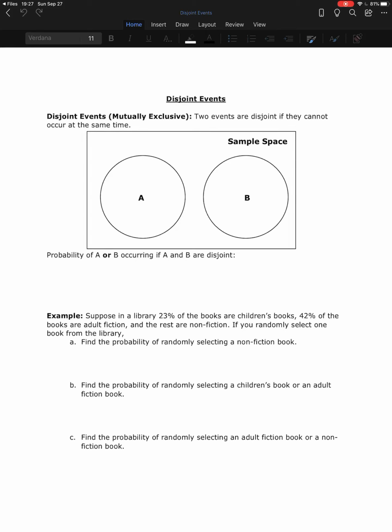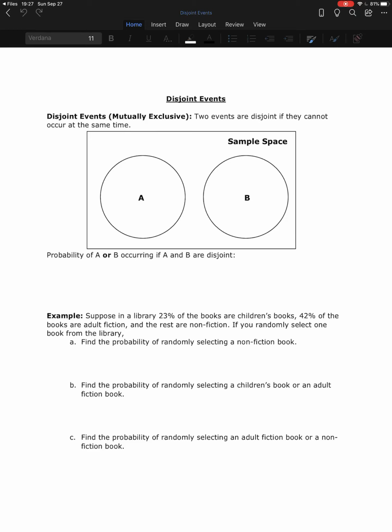All right, so now let's talk about different events that we have. So disjoint events, also known as mutually exclusive events, are disjoint if they cannot happen at the same time. So if I go to a pet store and I buy one pet, I cannot buy a pet that is a cat and a fish at the same time. That does not exist in the real world. You cannot be a cat and a fish at the same time. So those events are disjoint or mutually exclusive.